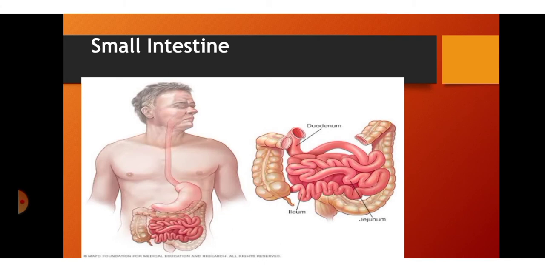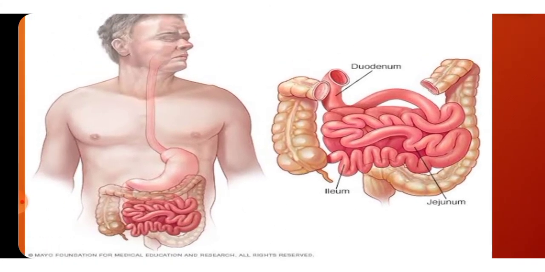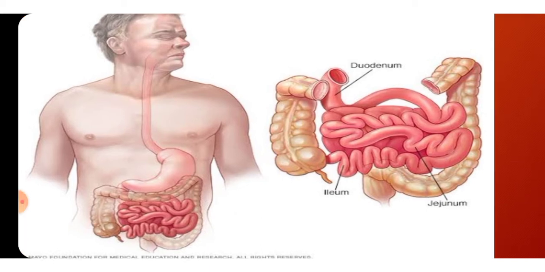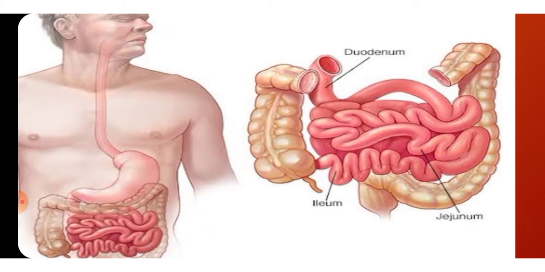As you can see, the small intestine is the longest and a very important portion of the alimentary canal, which is narrower than the stomach. It has three main parts: duodenum, ileum and jejunum.